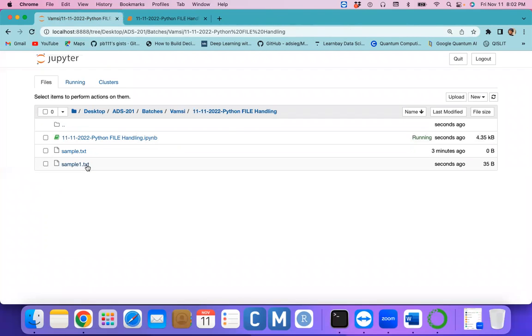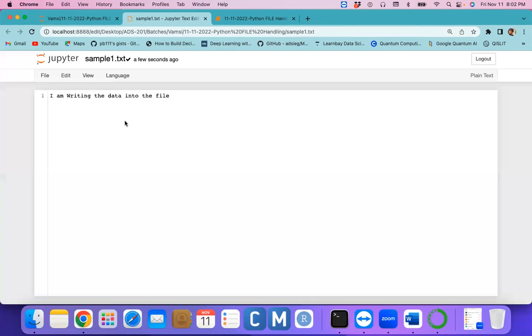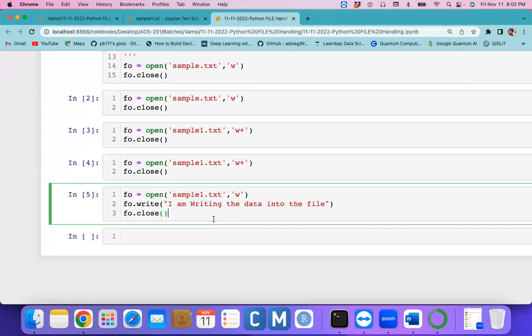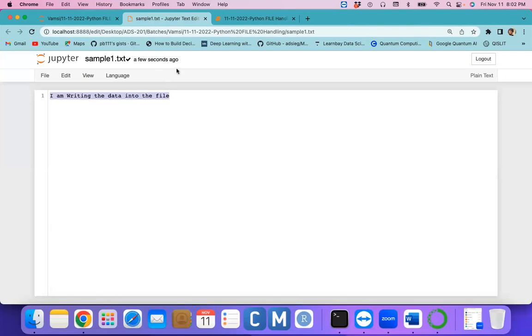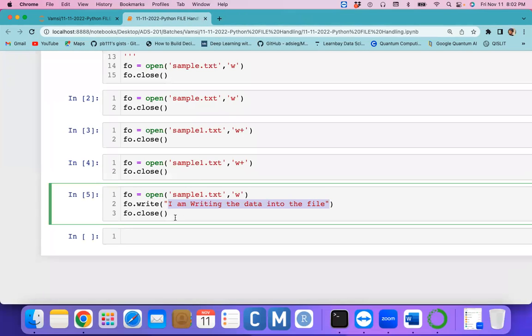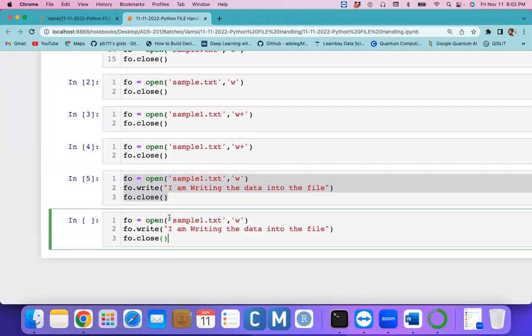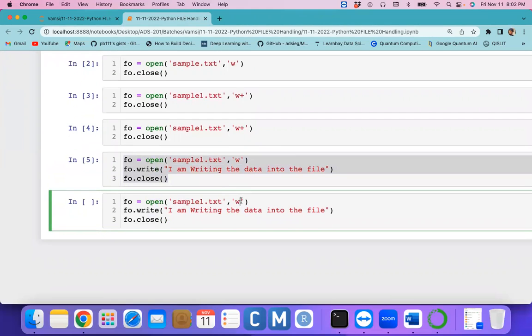Previously I didn't have any data, but right now we have some data. This is the data written from this particular program. You are writing this text into the sample1.txt file. Clear or not? Same thing we can do with the help of the W plus mode. With W plus, I'm going to write the data into the sample.txt, not sample1.txt.